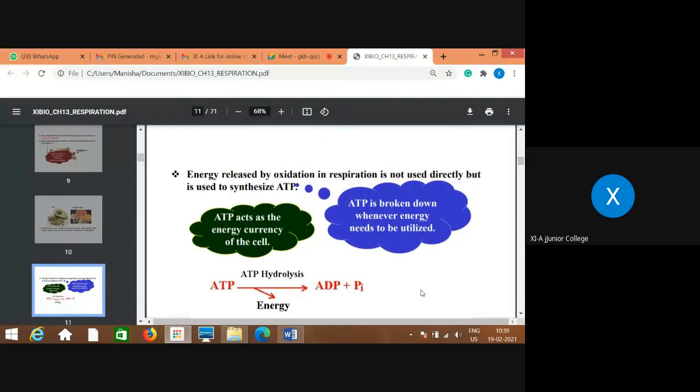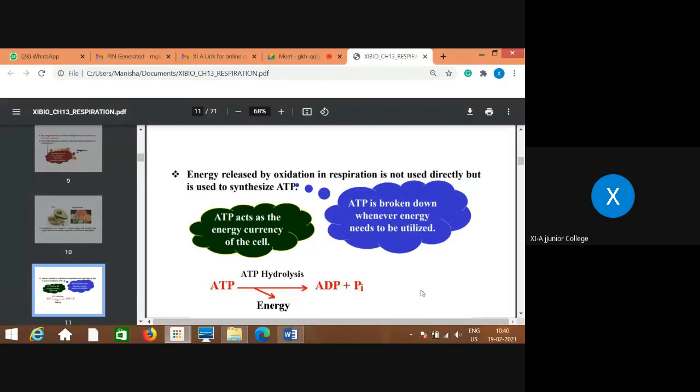This ATP is the most usable form of energy, and it can be easily broken down. Wherever energy is required, ATP is utilized by breaking it down. ATP is adenosine triphosphate, which can easily get converted into adenosine diphosphate, and inorganic phosphate is released.